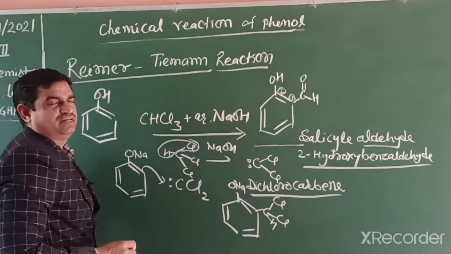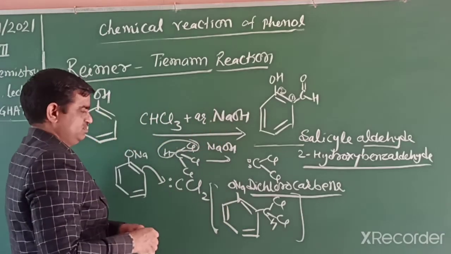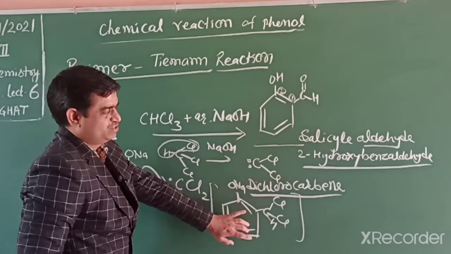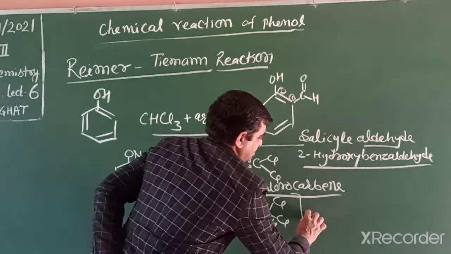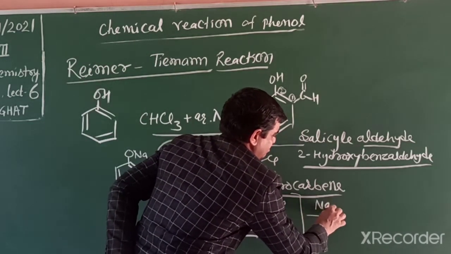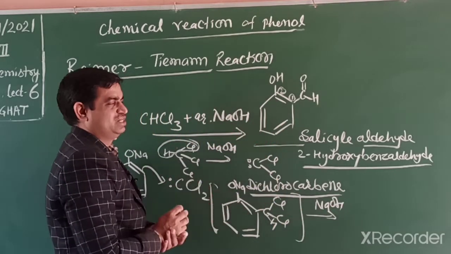in this way, that is benzyl chloride derivative. This one is the sodium phenoxide benzyl product. Further it reacts with sodium hydroxide, then this chlorine is removed out and we get OH.